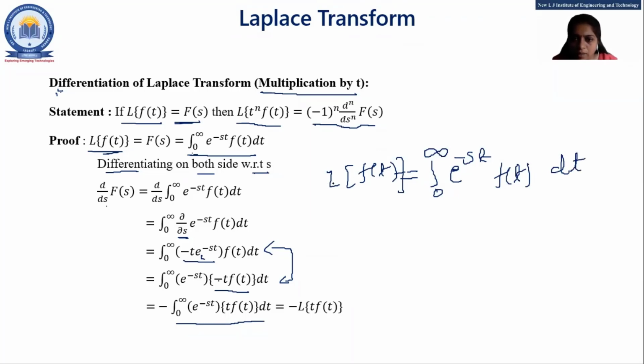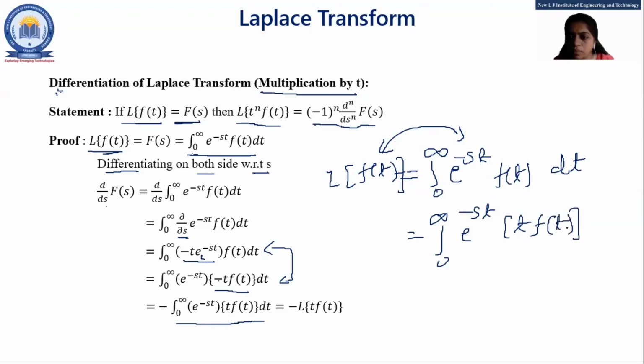See, when you have given Laplace of f of t, you may write this. If you have given the right hand side, you may write your left hand side. Similarly, with the help of your right hand side, if your right hand side is integral 0 to infinity e raised to minus st, t f of t dt, then what is your left hand side here, students?